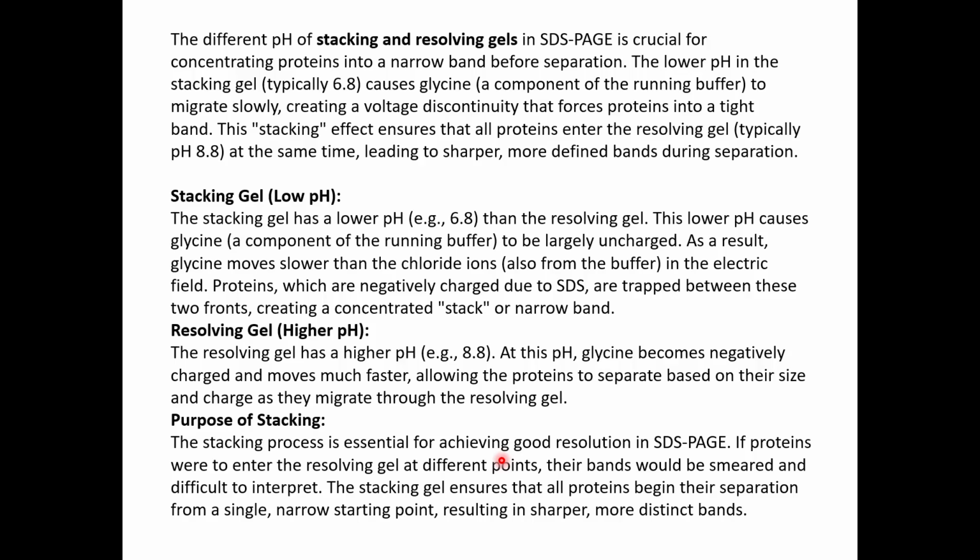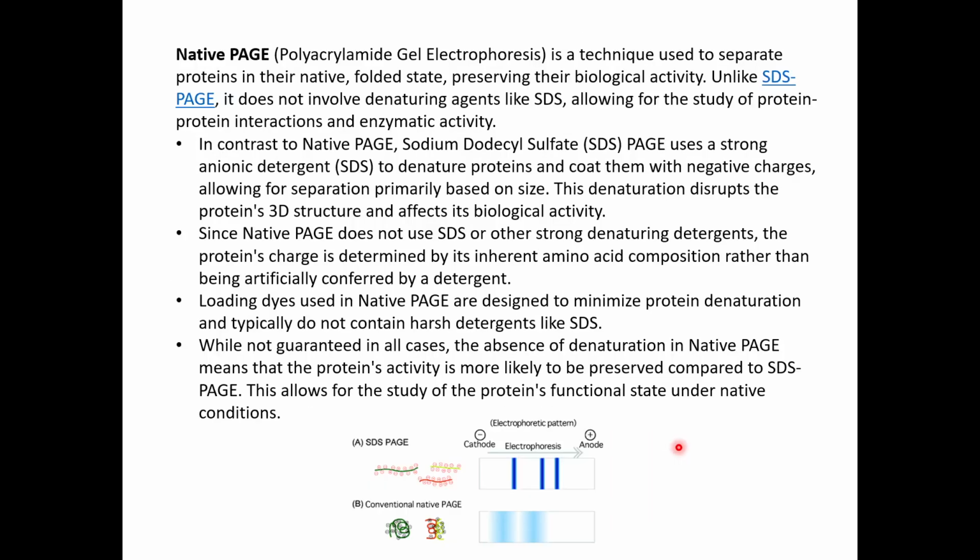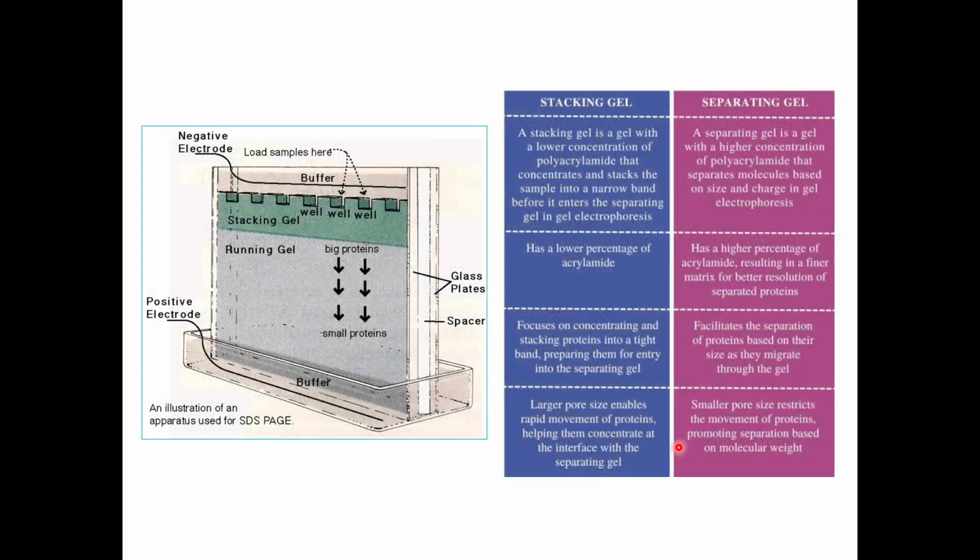But if in the beginning itself there is a distance between the proteins, imagine you have this big sample sitting here, and they're all random, larger molecular weight, smaller molecular weight, everything mixed together.